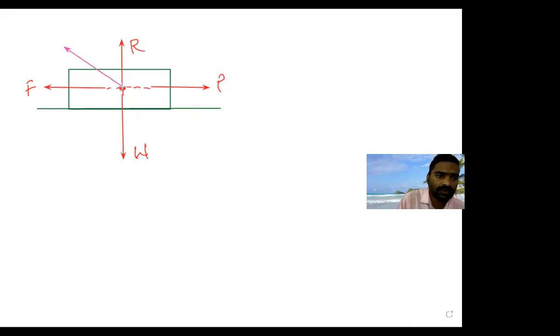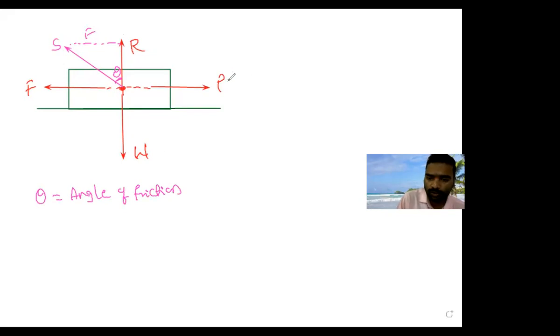What is this? This is the resultant between F and R. Okay, so I will draw the same F here. Initially this is theta. Theta is called the angle of friction.